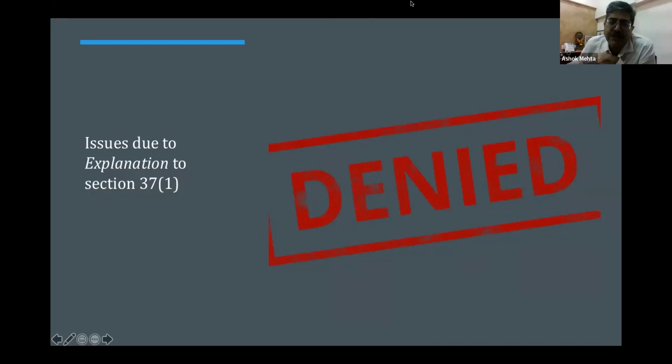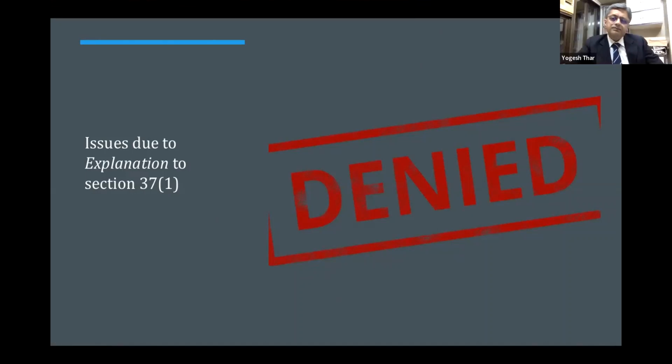Sir, I had one question with regard to ARCs. So an ARC, asset reconstruction company, buying a loan at a concessional rate, so 100 crore worth of debtors bought at 30 crores from the bank. Can by any imagination it be said that there is a benefit to the bank and therefore I should deduct TDS on that? No, because it's a reduction in price. Again, first of all, under first principles, all discounts are out because they are in the nature of cash, and therefore this section can never apply.